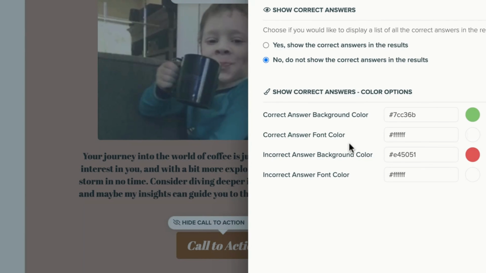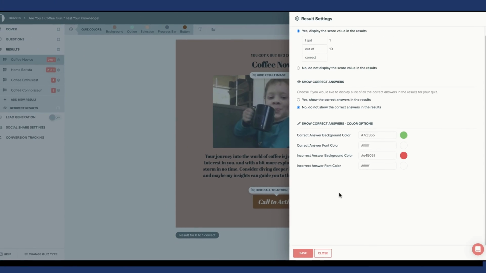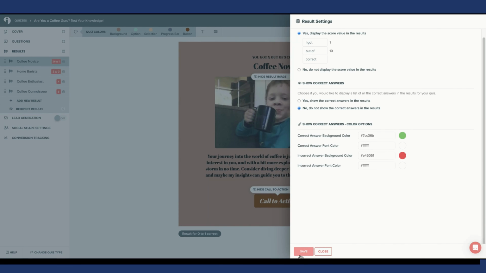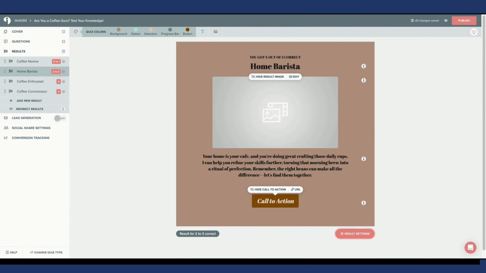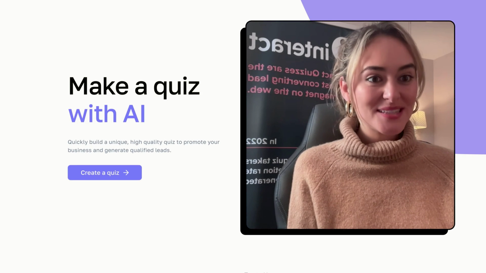Finally, again, you have many different color options to show your correct answers. You can customize your colors for the correct and incorrect answers. Hit save when you are done with your result settings. You are going to go to result settings for each of your quiz results. And that, my friends, is how you create an assessment style quiz.